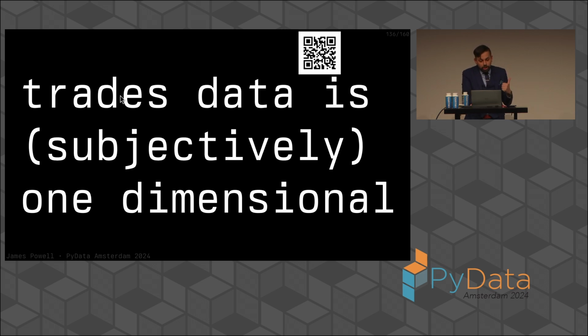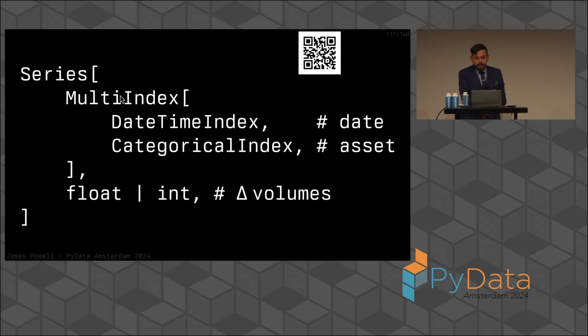And if we look at this data, we can see that the trades data is subjectively one-dimensional. It's one-dimensional if we assume that one of the dimensions is on a hierarchical multi-index based on the asset. And in some cases, we might actually want to split that into multiple data sets using group by operations or stack or unstack. In fact, the proper way for us to model this is a series of a multi-index with a datetime index, a categorical index, not on the ticker, but on all of the tradable assets, including currencies, and a float or an int for the delta volumes.